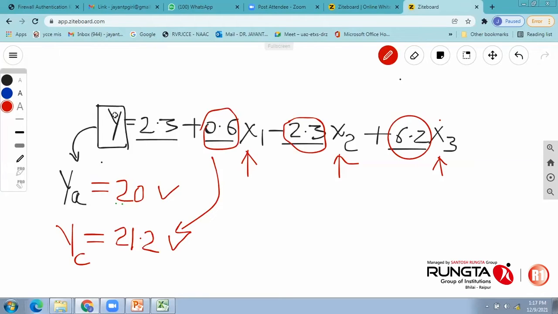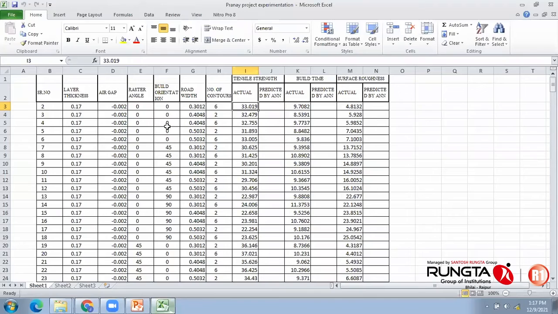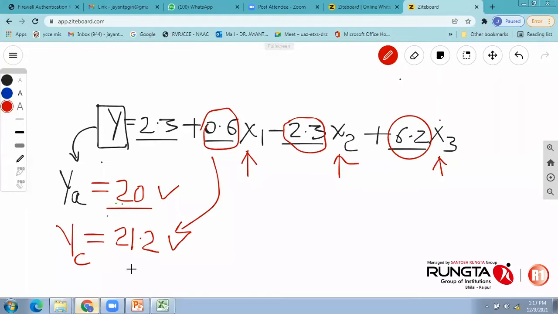Otherwise, from the Excel sheet, it is next to impossible for me to check whether the tensile strength will have a specific relationship with these inputs or not. Okay. So, once I have this relationship from the mathematical equation, suppose 20 is my actual value and the mathematically predicted value is 21.2. If it is nearer to this, the relationship between these two things is called the coefficient of correlation.